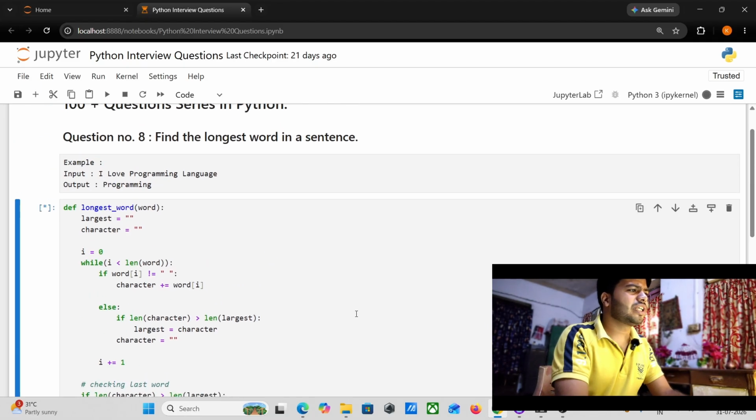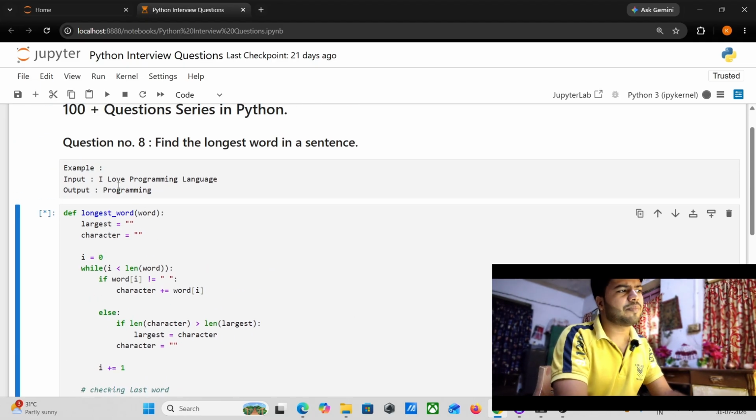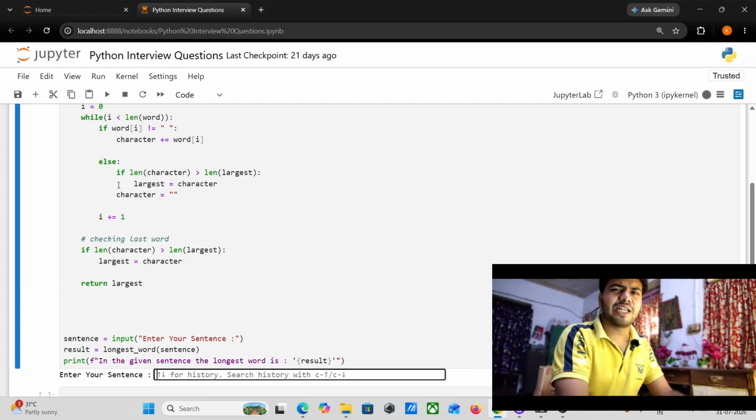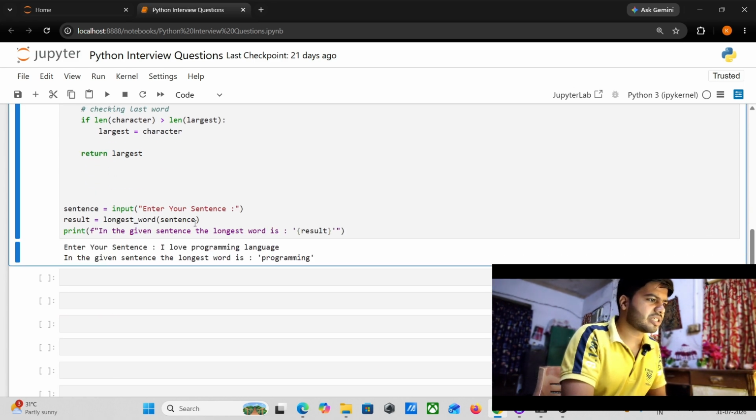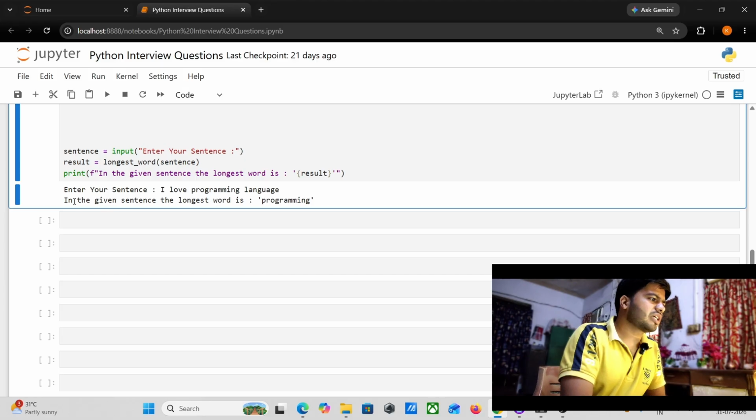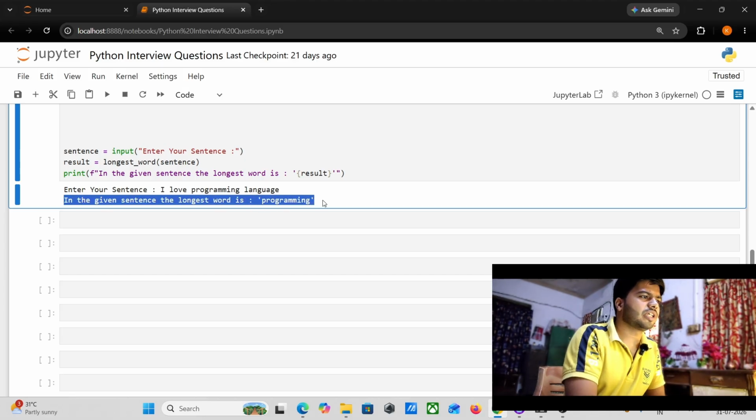And we need to run this code as well. For reference purposes, I am writing the above sentence. You can write any kind of sentence here. I love programming language, and just press enter guys. So yes guys, you can clearly see my code runs perfectly.